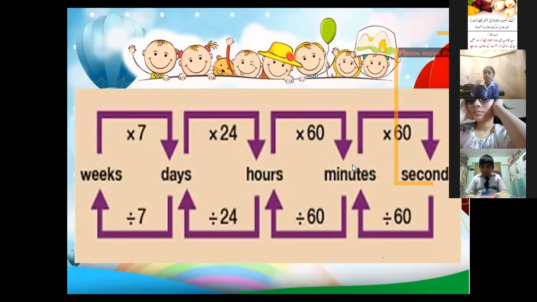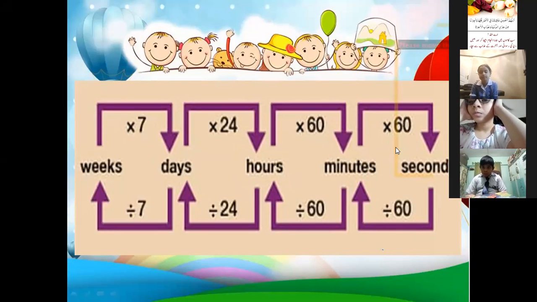And when we convert minutes to seconds, we will multiply it by 60, because the relation between minutes and seconds is 1 minute is equal to 60 seconds. In the same way, when we convert from smaller unit to bigger unit, we will divide with the relative standard. Okay, here you can see in the bottom that when we convert the smaller unit to bigger unit, we will divide. Okay.